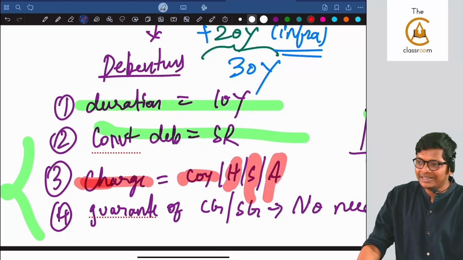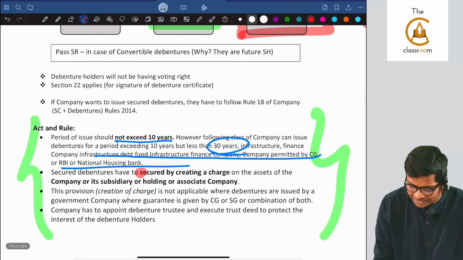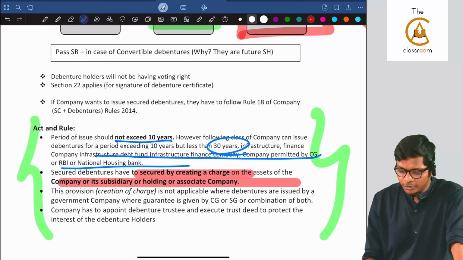And lastly, this point also is there in the book here only, guys. Look at this: creating a charge on company, holding, associate, subsidiary. Are you following, guys, on their assets?